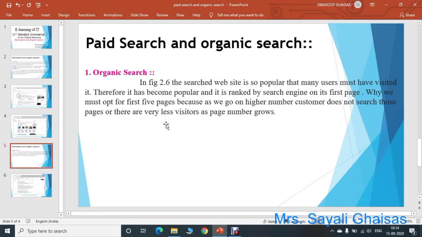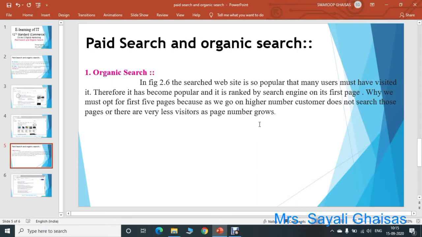The website is so popular that many users must have visited it, and therefore it becomes popular and is ranked by the search engine on its first page. So this is the way which follows the SEO process. Many users and customers have visited that website, and that's why this website is now more popular. And that's why whenever a user searches for such kind of data, it will be at the top of the search result.